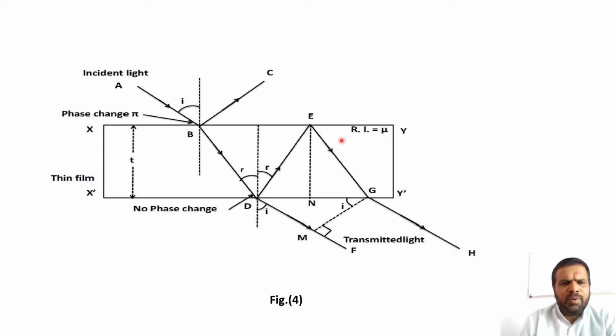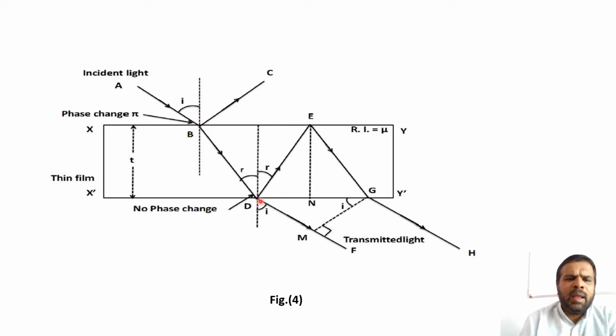Now this is the thin film having the upper layer XY and the lower layer X dash Y dash, with a thickness of T and a refractive index of mu. Let us consider a ray of light AB incident on the upper surface of the film at B. The ray AB is partially reflected along BC and partially refracted along BD.